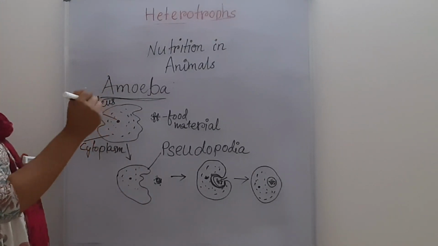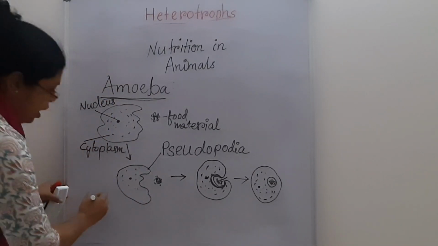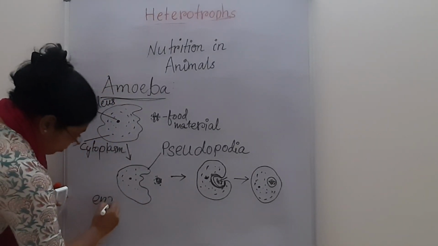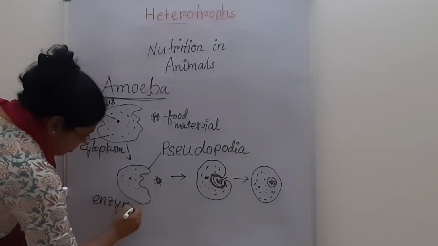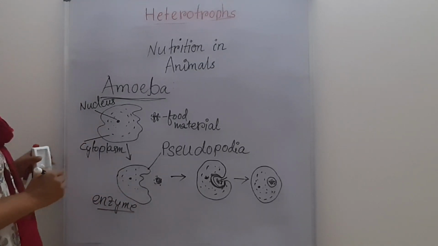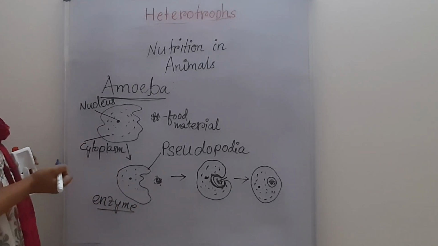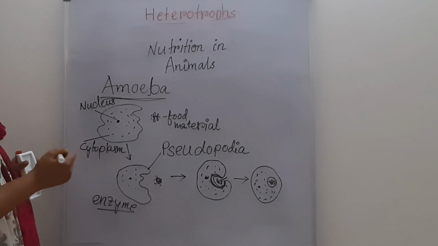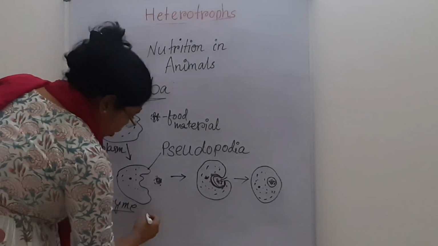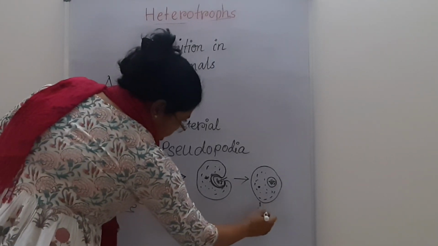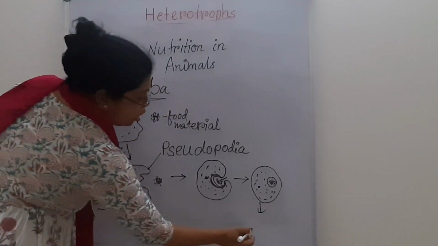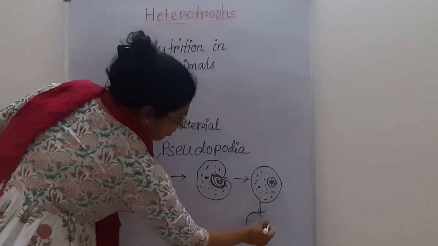The amoeba creates a food vacuole. In the food vacuole, secretion of enzymes takes place, and after that they digest the food.